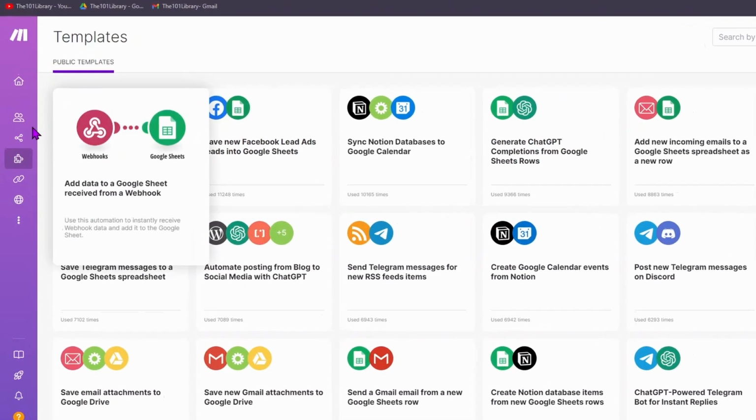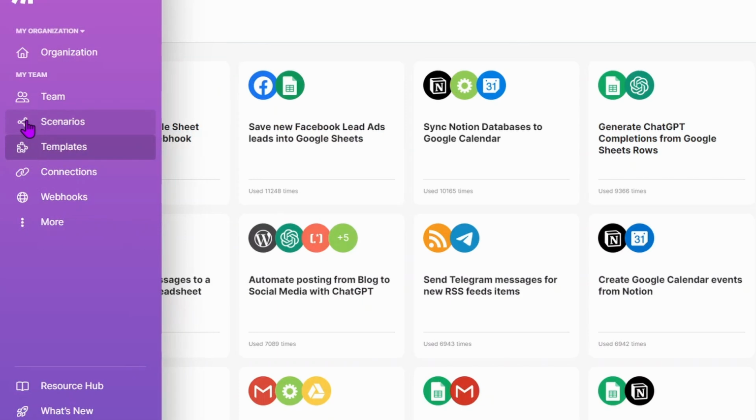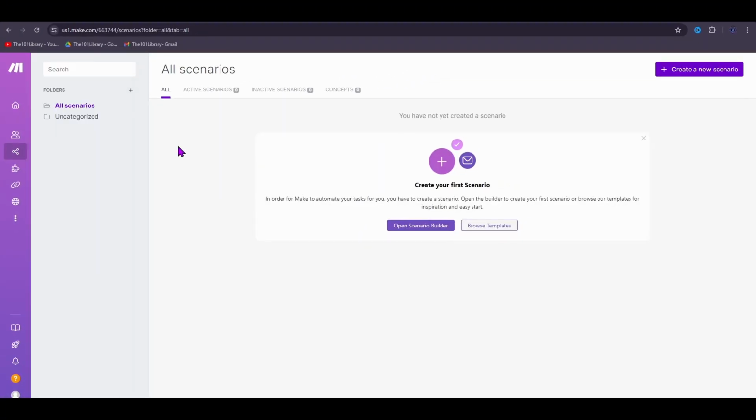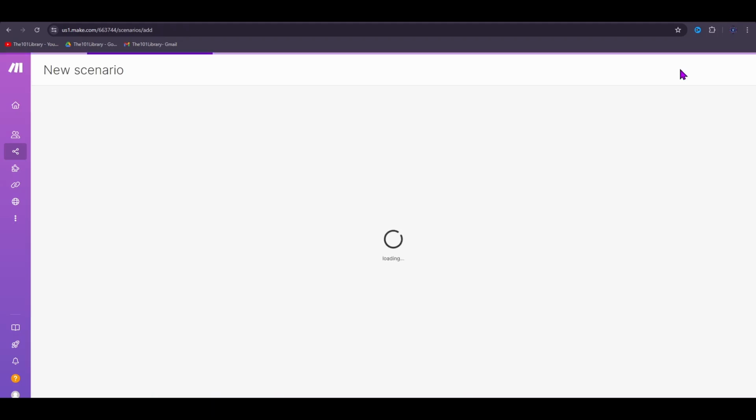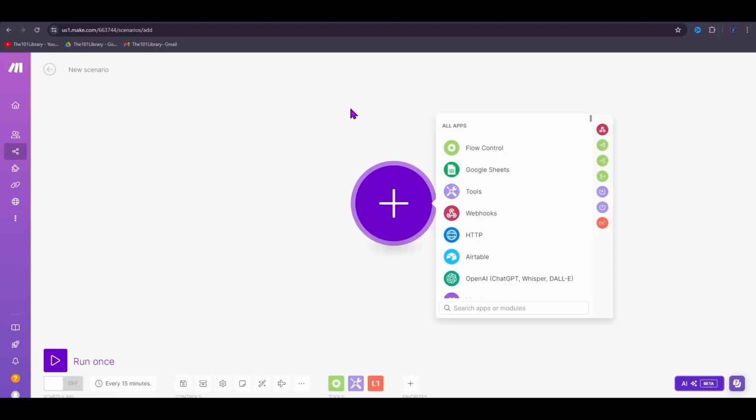To do so, click on the Scenarios tab, and this will take you to the scenarios page. Here you'll see all your scenarios. We don't have any, so let's create our first scenario. Click on create new scenario, and this will create your first scenario.